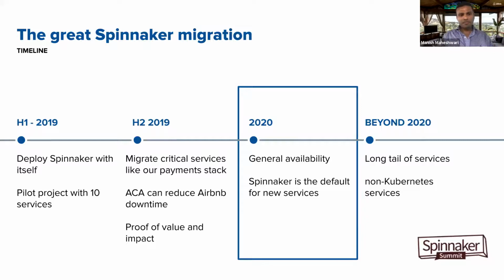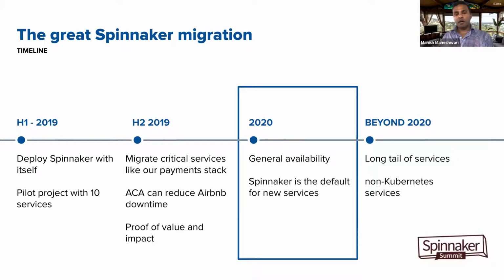So in 2019, when we started the Spinnaker project, the key challenge was how do we ensure it will be a successful project, because moving to a new deployment tool, as I mentioned, is like a cultural change. And second, there's a lot of distraction that can happen from large-scale migrations. So we started really small. We started with pilot projects of around 10 services.